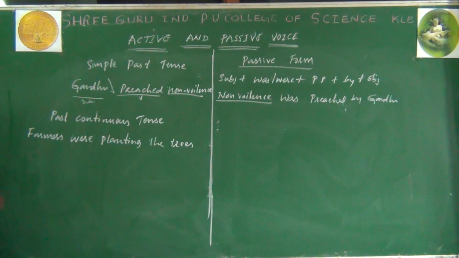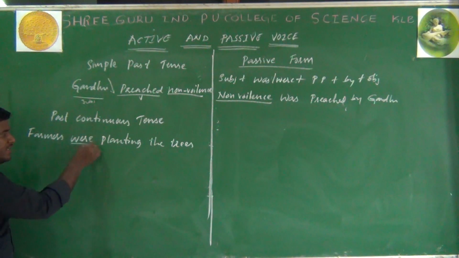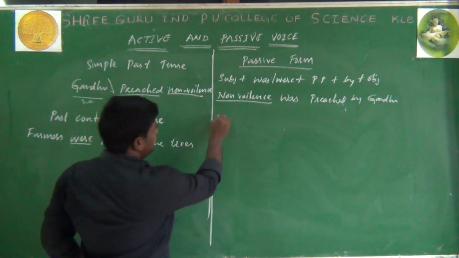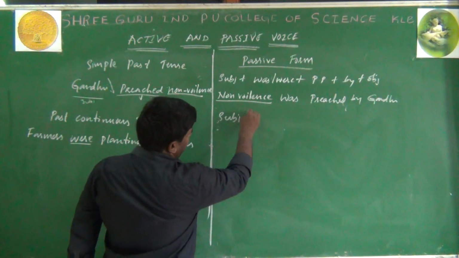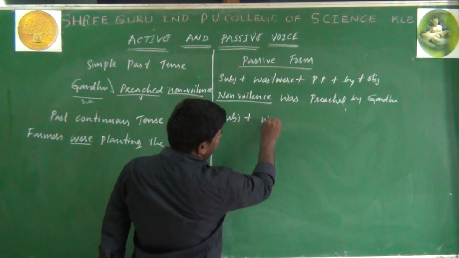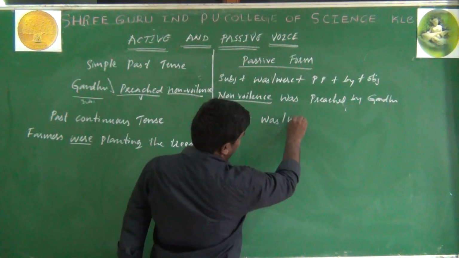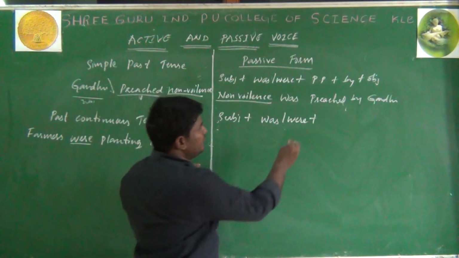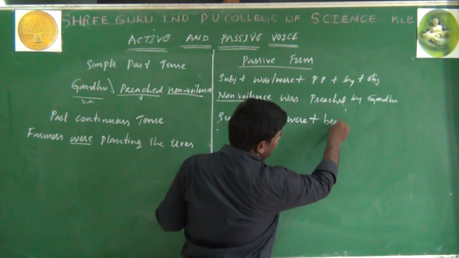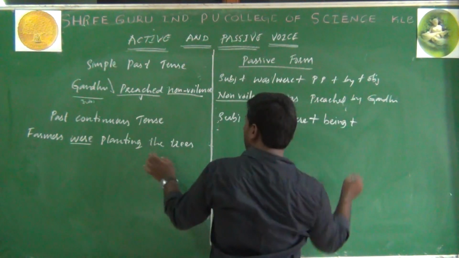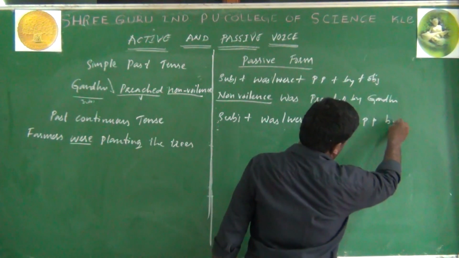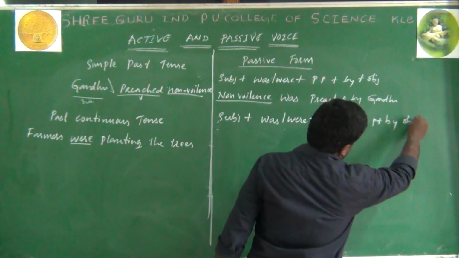This is past continuous tense because we use an auxiliary verb were, and plant has become planting. Same here, subject plus was or were plus, if you remember just now I have discussed, we should use in continuous tense being plus V3, PP of the verb, then by and object.